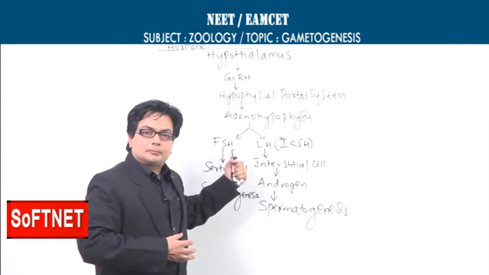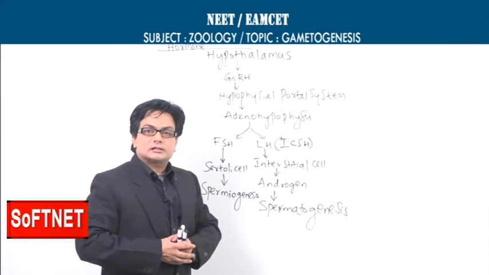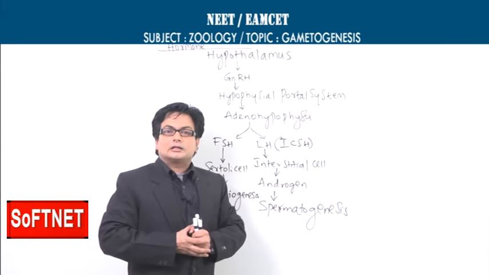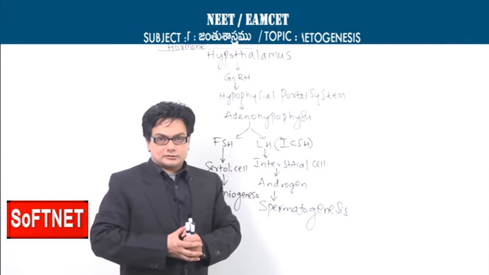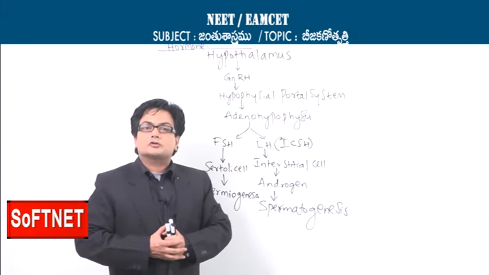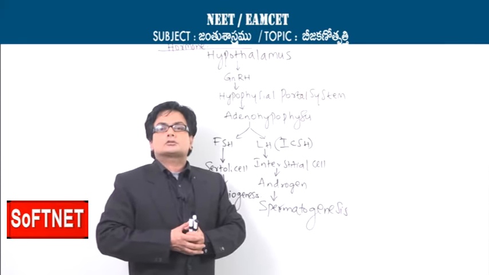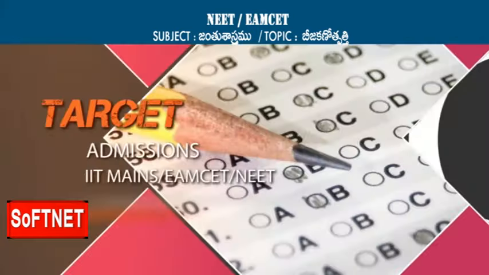FSH, another gonadotropin, will act upon the Sertoli cells and will influence the process of spermatogenesis. So this is about the effect of hormones on spermatogenesis.